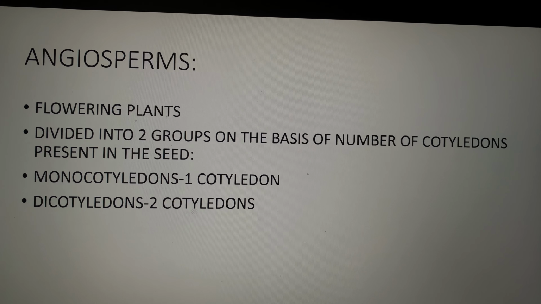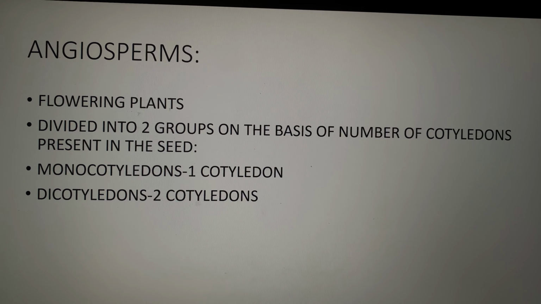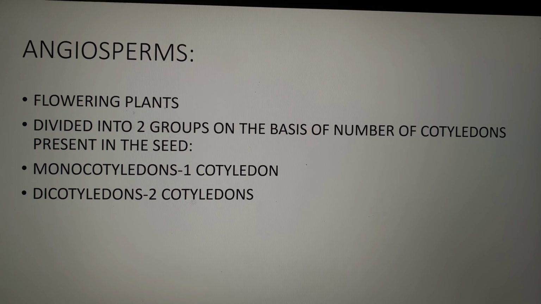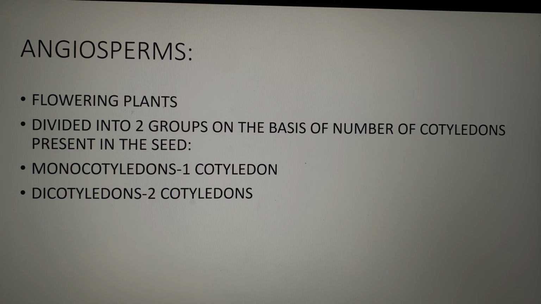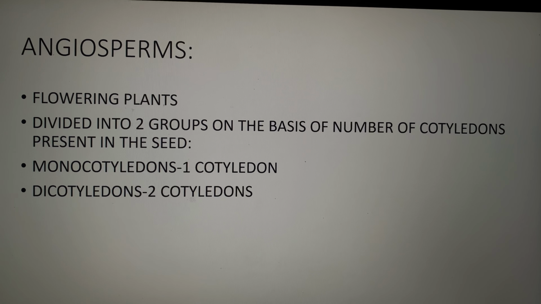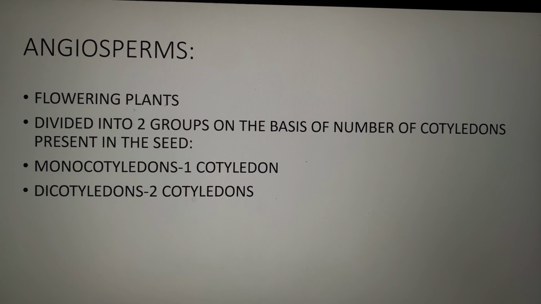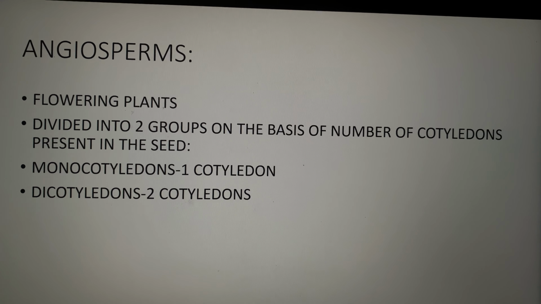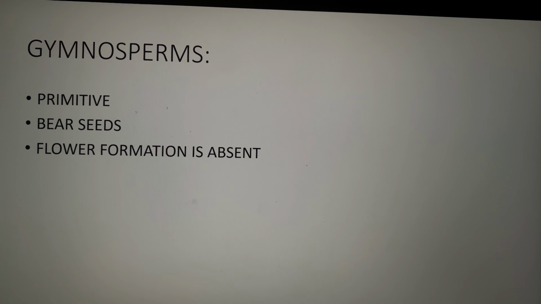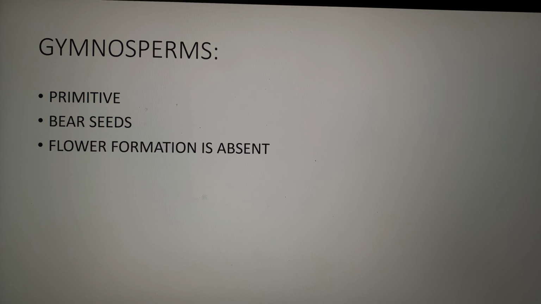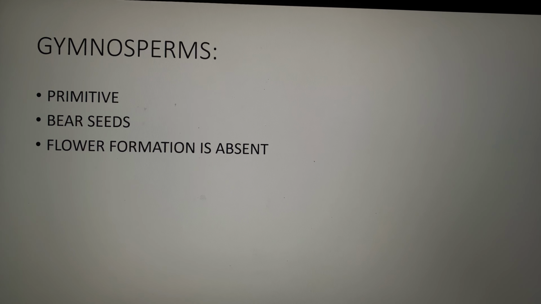Angiosperms are flowering plants. They are divided into two groups on the basis of the number of cotyledons present in the seeds. If one cotyledon is present, it is known as monocotyledons, and if two cotyledons are present, then dicotyledons. Gymnosperms are primitive. They bear seeds. Flower formation is absent here.